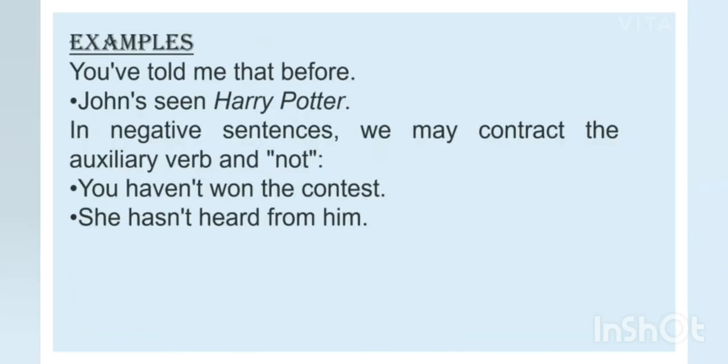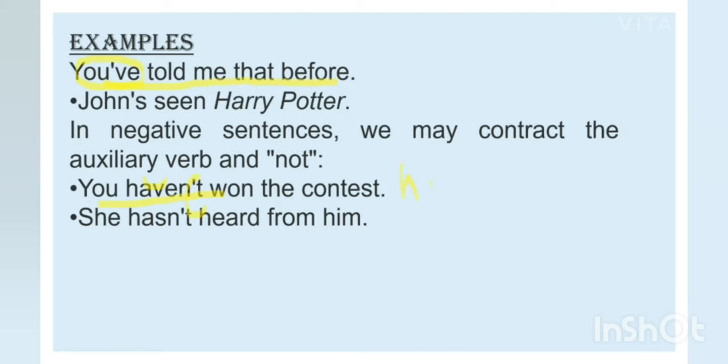Now here are some examples, like you have told me that before. See, contraction is being used here. Fine. And in negative sentences, students, we may contract the auxiliary verb and not. Like you haven't. See, the auxiliary verb was have and not was given to you, so we have made haven't.